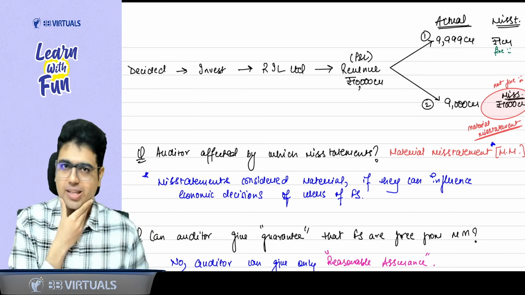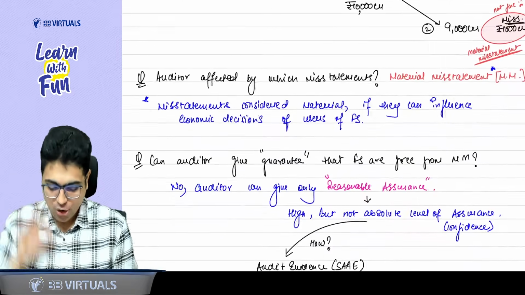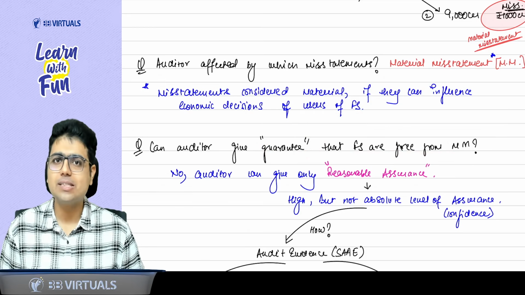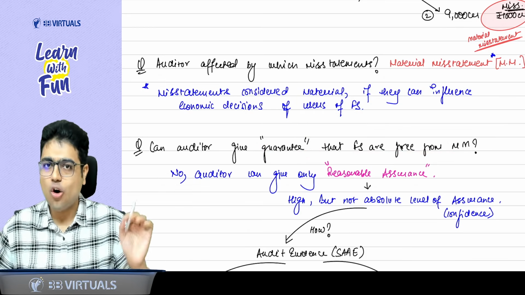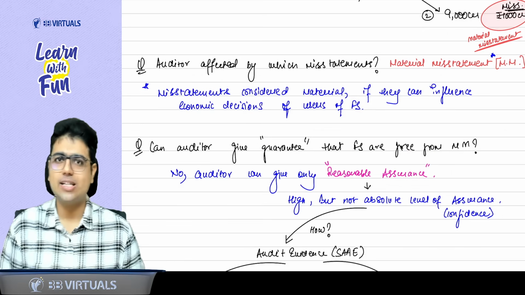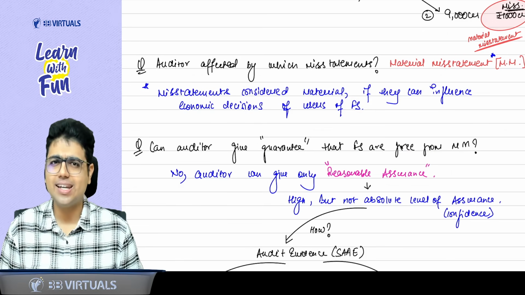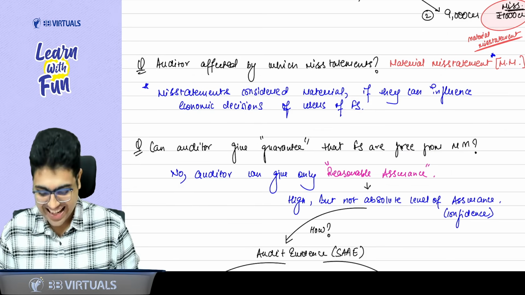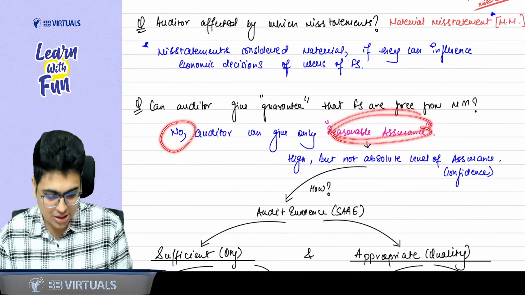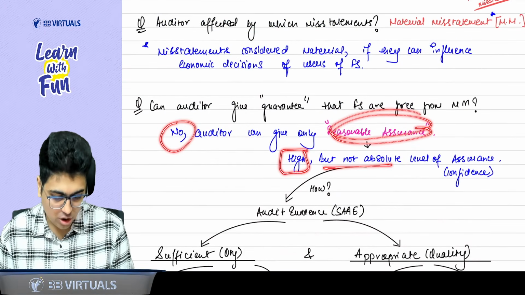Now tell me one more thing, please. Can the auditor give a guarantee that financial statements are free from material misstatement? The answer is no. The auditor can never give a guarantee, he can never give an absolute assurance. So what can he give? He can give a reasonable assurance. So remember this: the auditor can only give a reasonable assurance, which is a high, but not an absolute level of assurance.